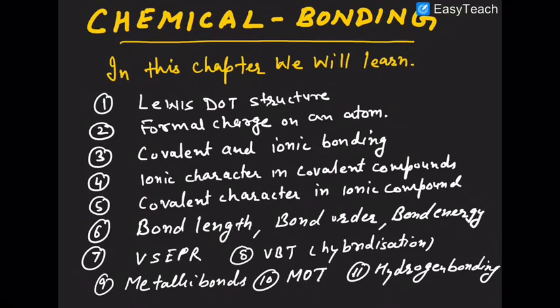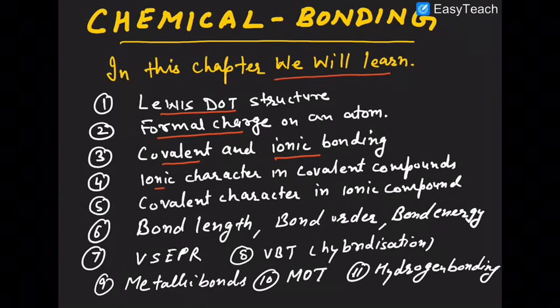Welcome back, students. Today we are going to learn a new chapter, and the chapter is very interesting. The chapter name is chemical bonding, and in this chapter we are going to learn certain topics which are very important. The first topic is Lewis dot structure. Then we will learn about the formal charge on an atom. Then about covalent and ionic bonds, how they are formed and what their characteristics are.